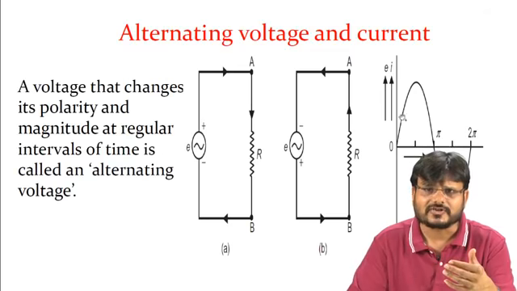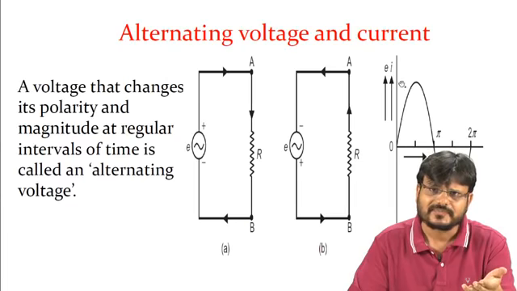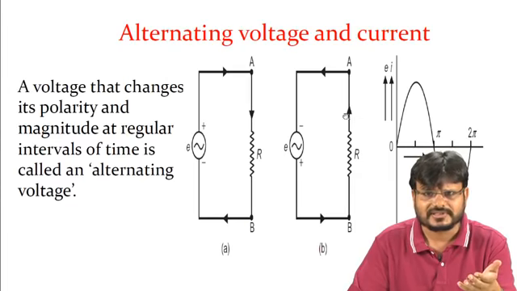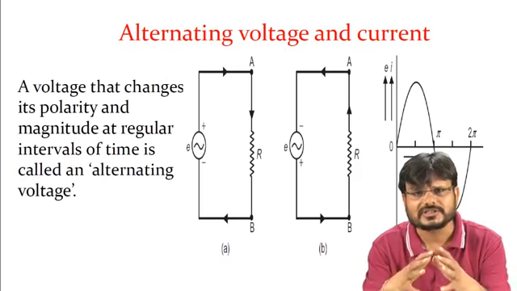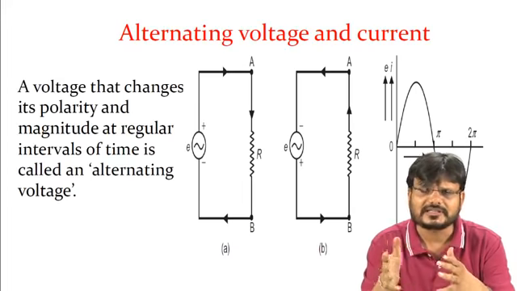Because it is alternating, that means the polarity is changing, that's why it is called alternating voltage and alternating current. If a resistance is connected as a load, in case of resistance the voltage and current are in the same phase, so the waveform of the voltage and current will be the same.